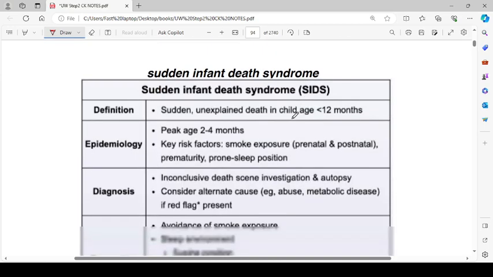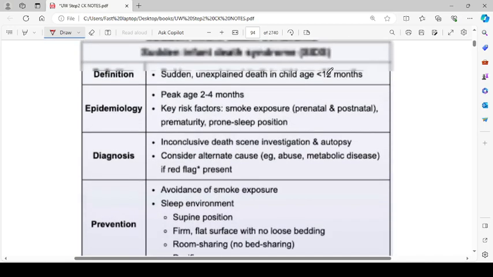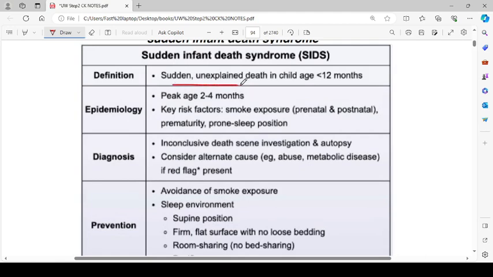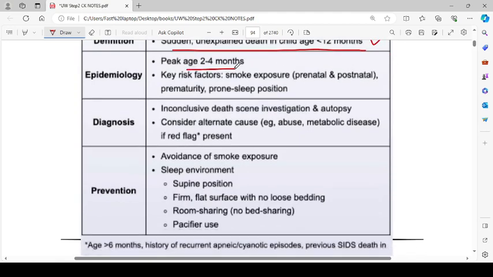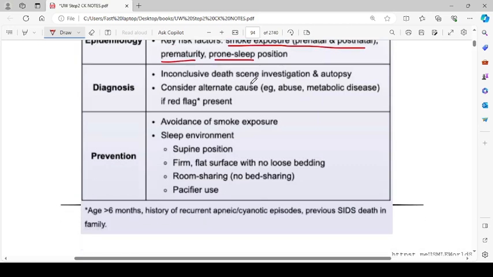Then we have sudden infant death syndrome. We have talked about that before, but let's see this table again. So definition is sudden unexplained death of a child aged less than 12 months. Epidemiology: peak age is 2 to 4 months. Key risk factors include smoke exposure, prenatal or postnatal, prematurity, and prone sleep position. Diagnosis: inconclusive death scene investigation and autopsy.